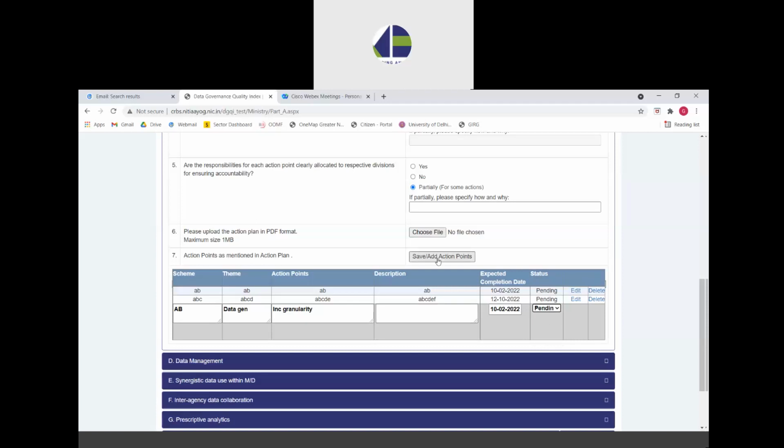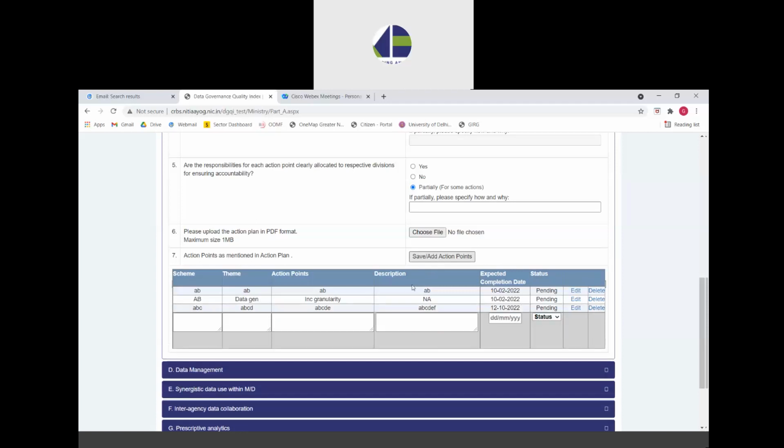And then you select on Save or Add Action Points button. The description is mandatory. So you select Save or Add Action Point button, and it gets added over here. Similarly, you have to add all the action points that have been mentioned in your action plan in this format, along with their expected completion date and their current status. You can also edit them or delete them later on.